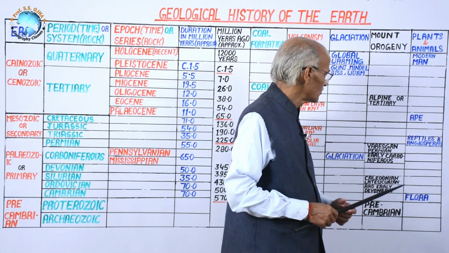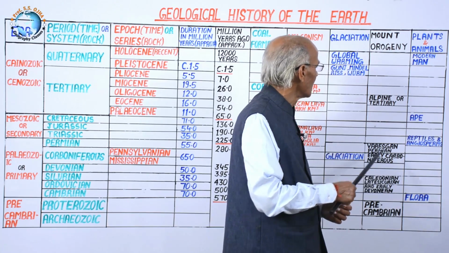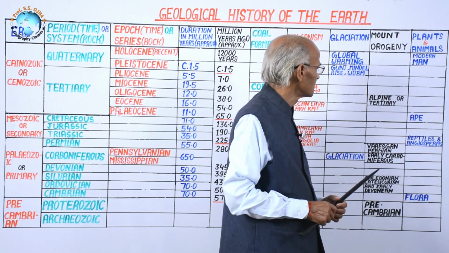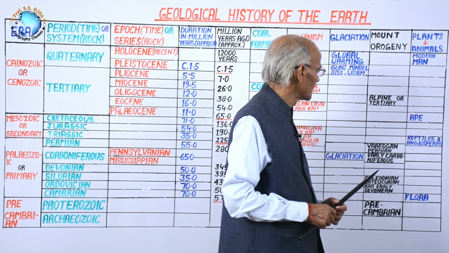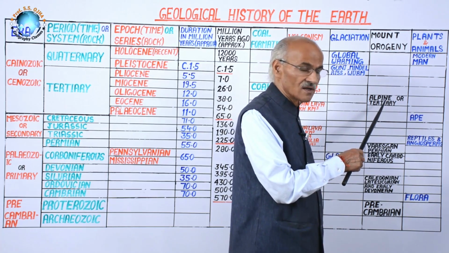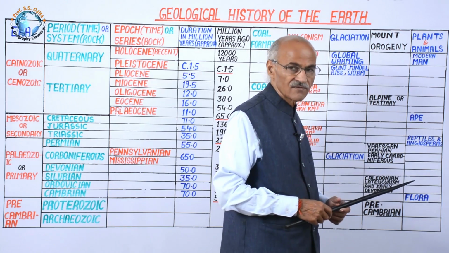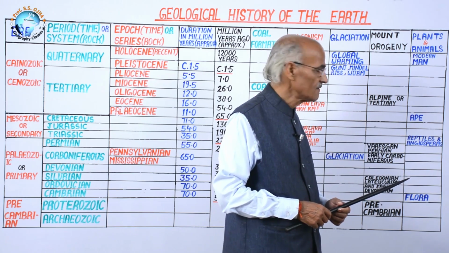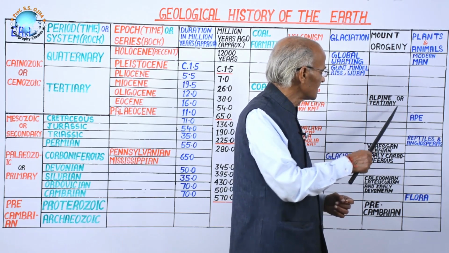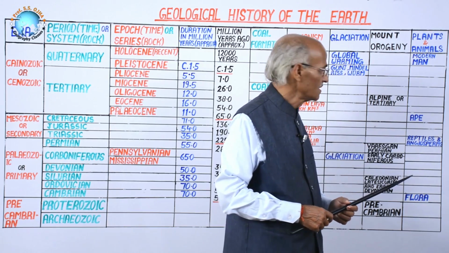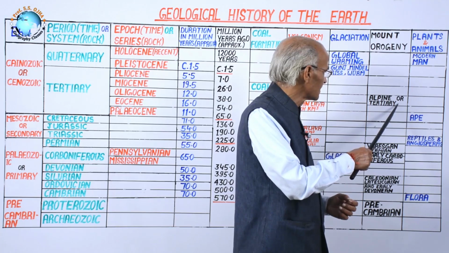This is in the Europe continent, and this is the alpine or tertiary phase of mountain, that is the latest one. Thus, there are 1, 2, 3 main phases of mountain orogeny, and the latest one is this, means Himalayas is of this period, this category.